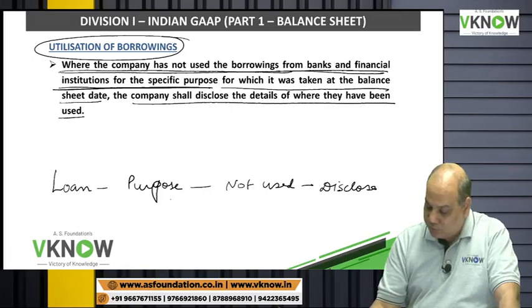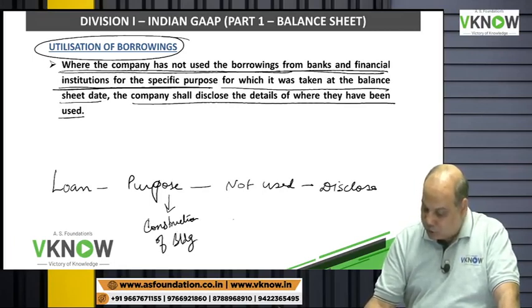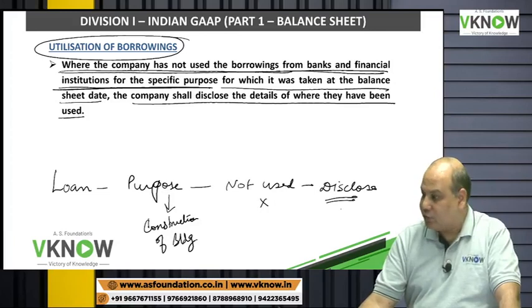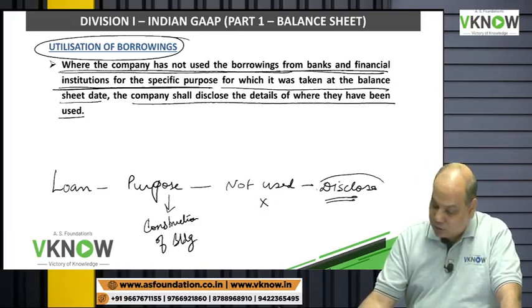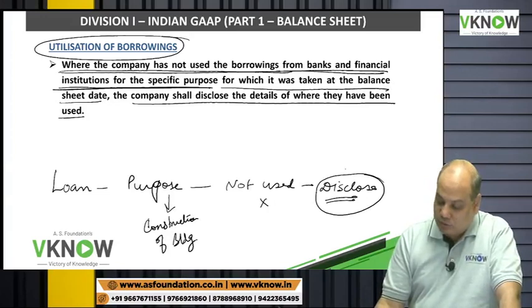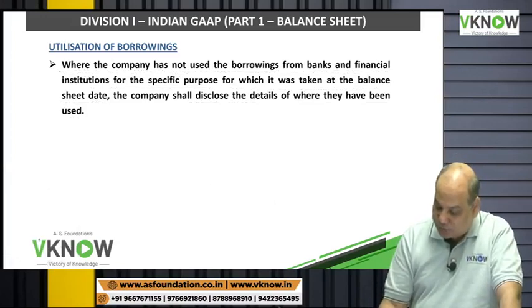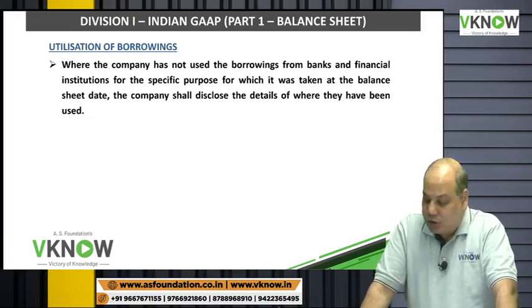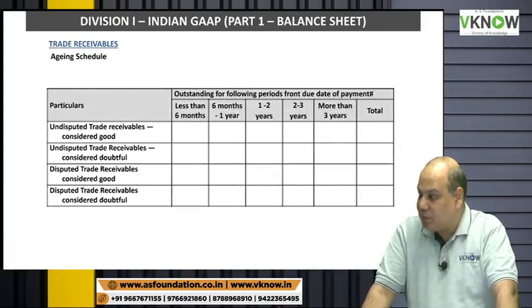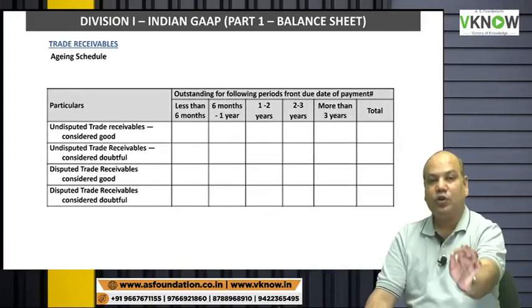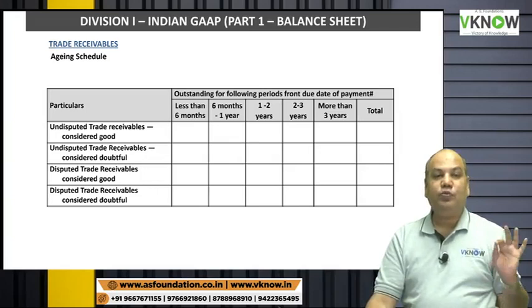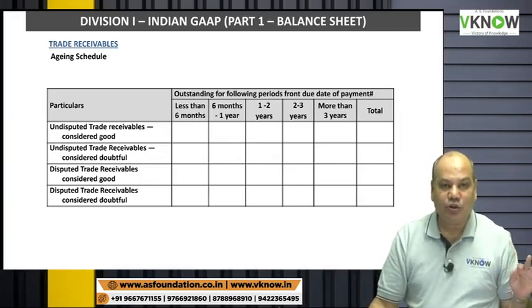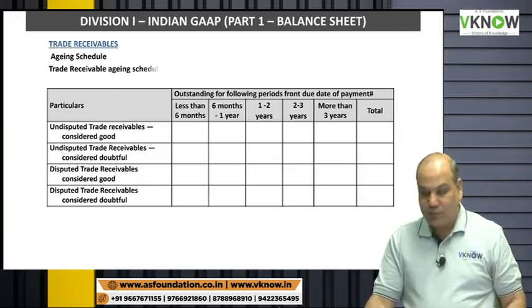So a loan may be taken for construction of building, but the money was not used for this purpose. It was used for some other purpose only. Company will have to give disclosure. Now this will put a lot of pressure on the company's management that they should not misuse the borrowing. If they have borrowed money for a certain purpose, they should use the money for that purpose only. Otherwise, you have to give disclosure. Bank will ask you a question. Shareholder will ask you a question.